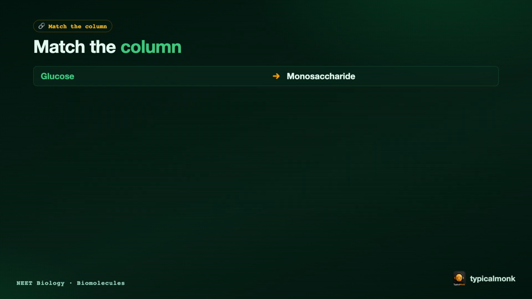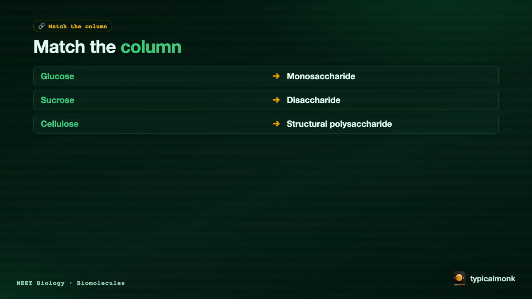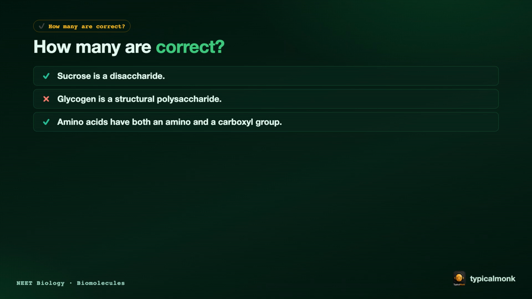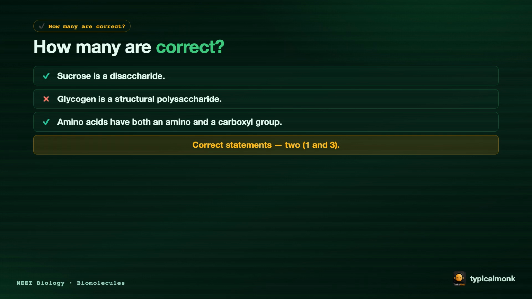Now, the second drill, match the column. Make the correct pairing. Glucose, monosaccharide. Sucrose, disaccharide. Cellulose, structural polysaccharide. And morphine, secondary metabolite. Now the third drill, how many of these statements are correct? Check them one by one. First, sucrose is a disaccharide. This is correct. Second, glycogen is a structural polysaccharide. This is wrong. Third, amino acids have both an amino and a carboxyl group. This is correct. So the correct statements, 2, that is, the first and the third.